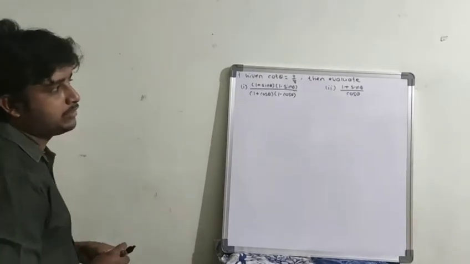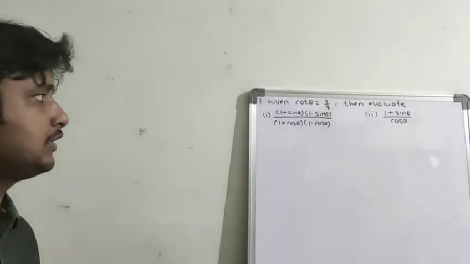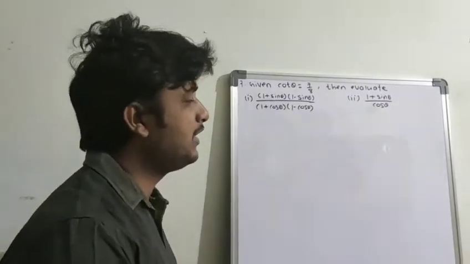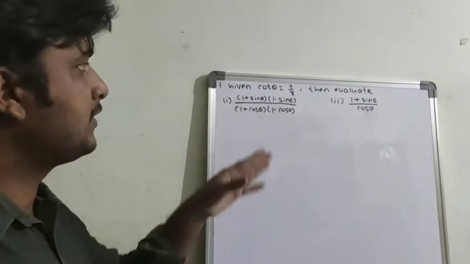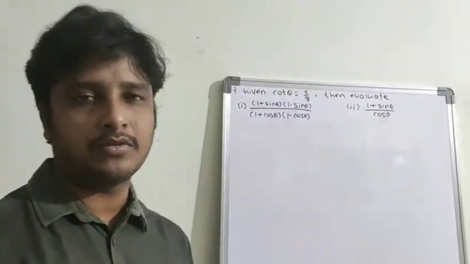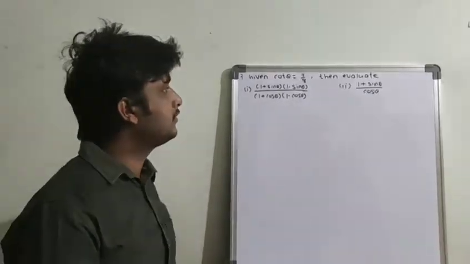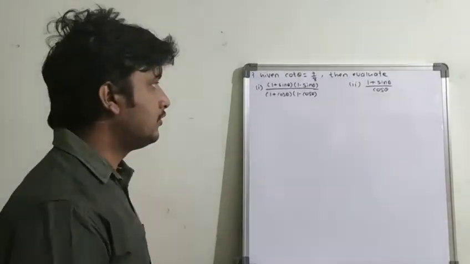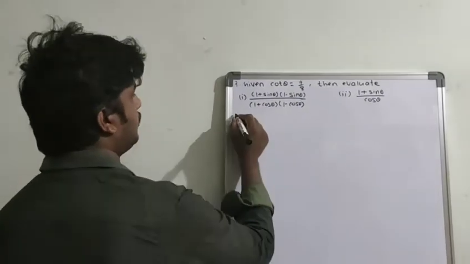Cot theta equal to 7 by 8, then evaluate (1 plus sin theta)(1 minus sin theta) by (1 plus cos theta)(1 minus cos theta), and the second one, (1 plus sin theta) by cos theta. So first of all, cot theta means adjacent by opposite, but for sin theta we need hypotenuse. For cos theta we need hypotenuse, and to find sin theta also we need hypotenuse. So we have to find out the third side also, the hypotenuse. So first of all, solution.